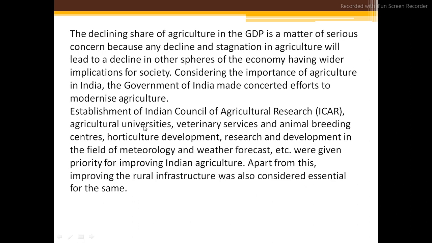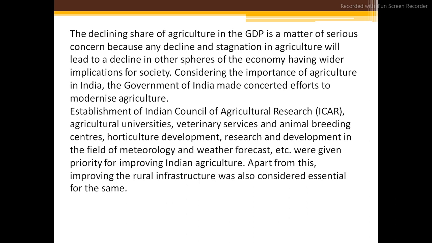Agriculture universities, as I stated, veterinary services and animal breeding centers, horticulture development, research and development in the field of meteorology and weather forecast, etc., were given more priority for improving Indian agriculture. Apart from this, improving the rural infrastructure was also considered initially for the same.